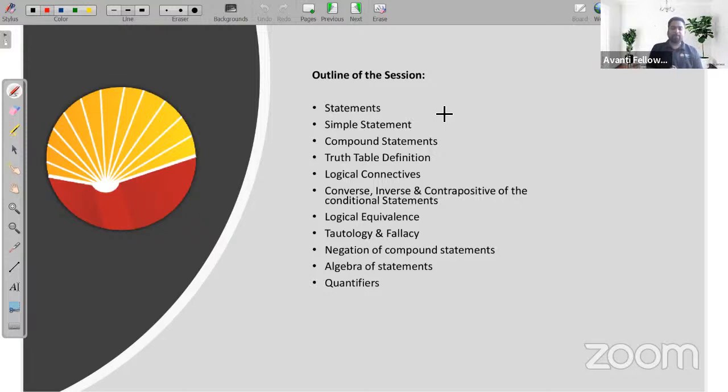Don't think of this topic as an English topic because of the written statements, simple statements and compound statements. Nothing like that. It's actually a topic from mathematics, and we are discussing mathematical statements, not English literature statements. Okay, let's start.